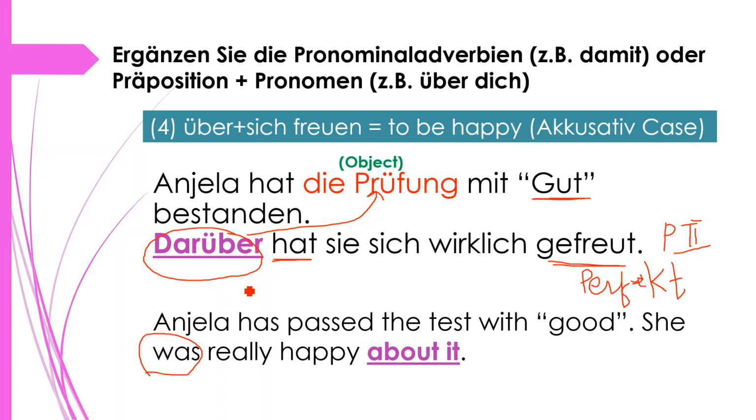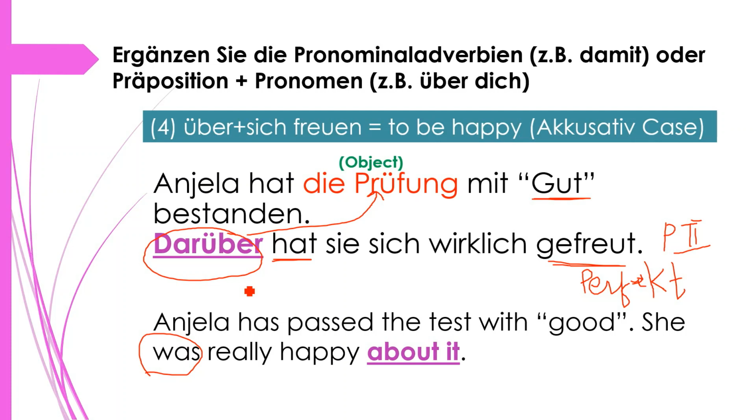But some people are confused with sich freuen plus auf. So auf we are using when we are talking about something that is going to give you happiness in the future. For example, ich freue mich auf mein nächstes Gehalt. Right? So you are going to get your salary in the coming month, and that's why you are happy in the Zukunft.